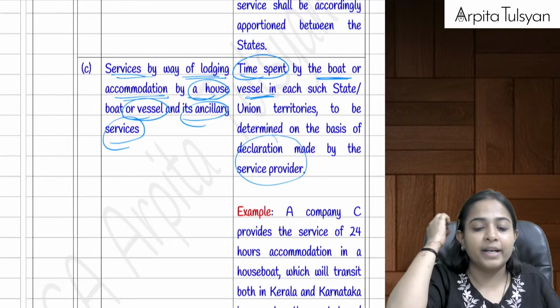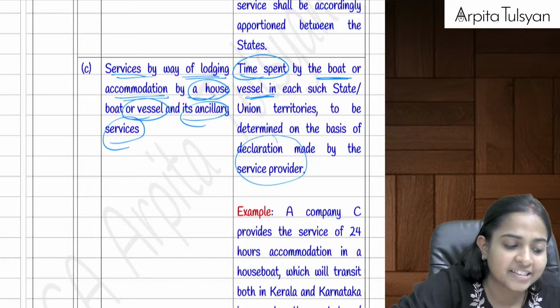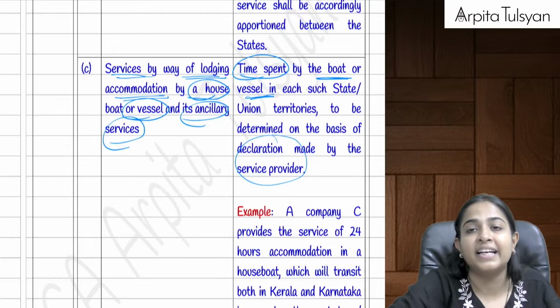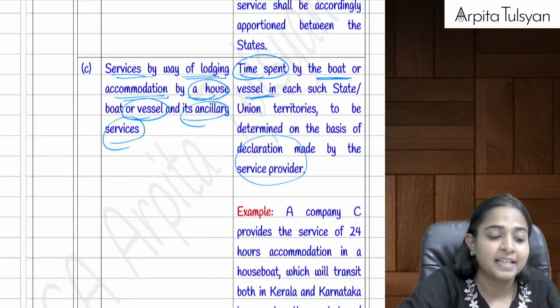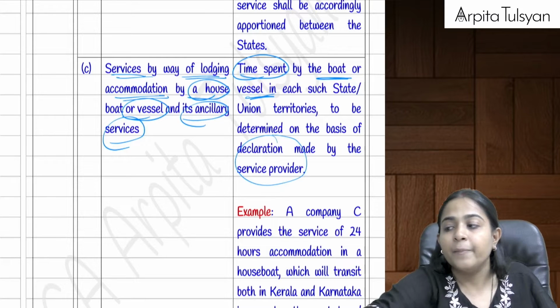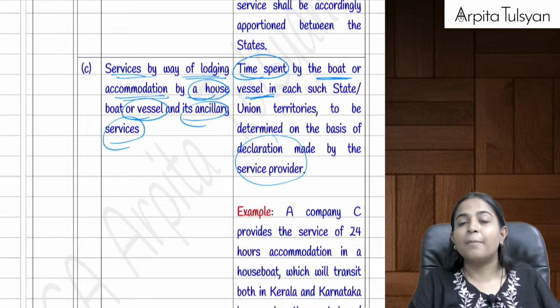Okay, so in that case, can I say sometimes it is in one state's waters, another time it is in another state's waters? So the entire value will be divided in the ratio of time spent by the vessel in the respective states. Very clear with this? Okay, now listen, that was all about your section number 12.3.